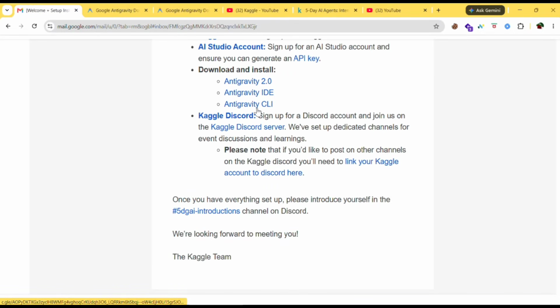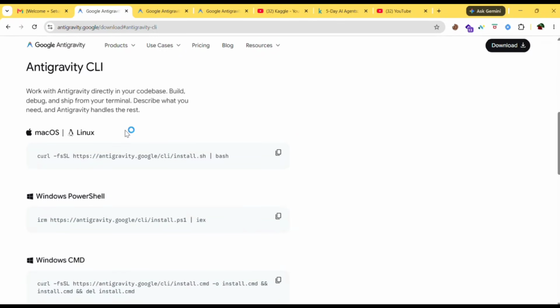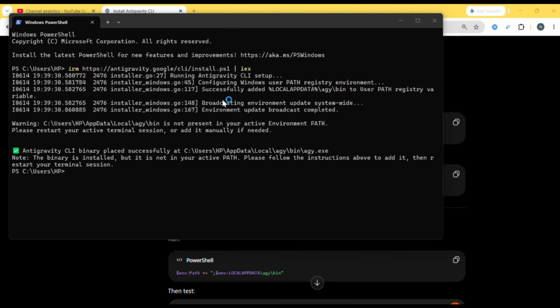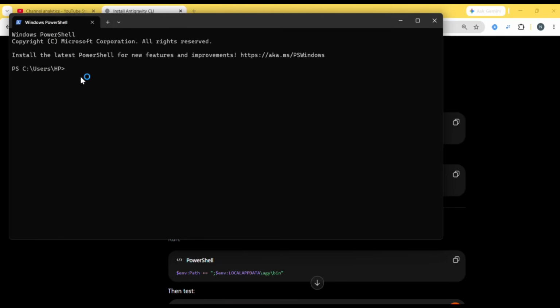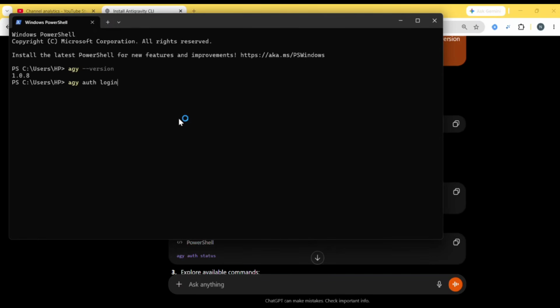Next, Antigravity CLI, command line interface, click on install. On Antigravity in terminal, you need to go to terminal, and if you have Windows, you can paste this in your PowerShell. Just copy this, open terminal, and just paste this command and wait for the installation. Installation is succeeded. Just close this terminal and open a new terminal and just type this command AGY --version. So you'll get a version. And to login, just type this command AGY auth login.